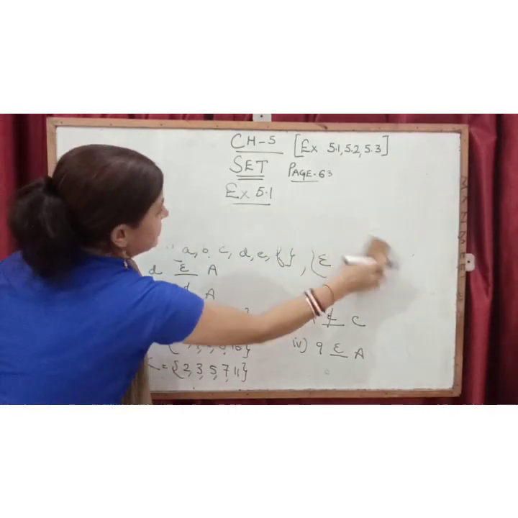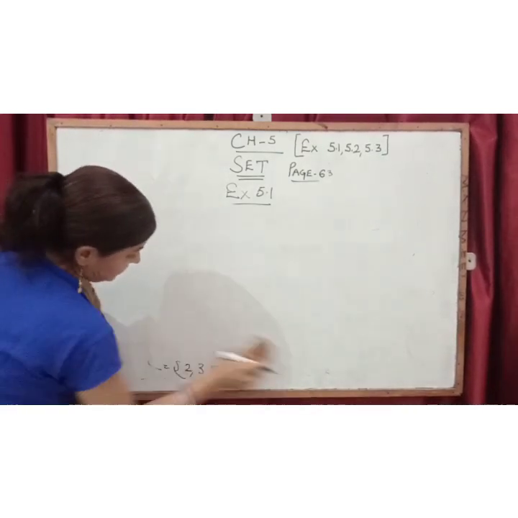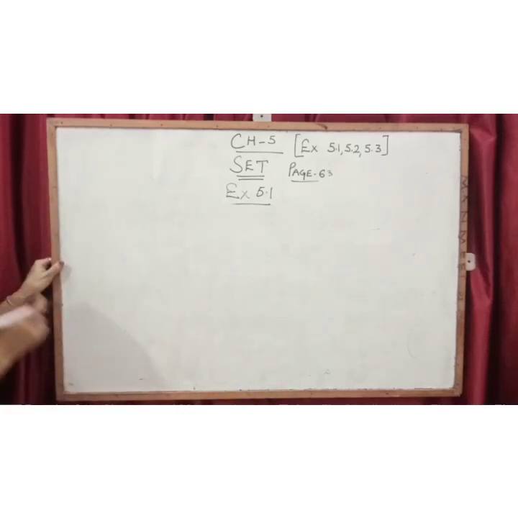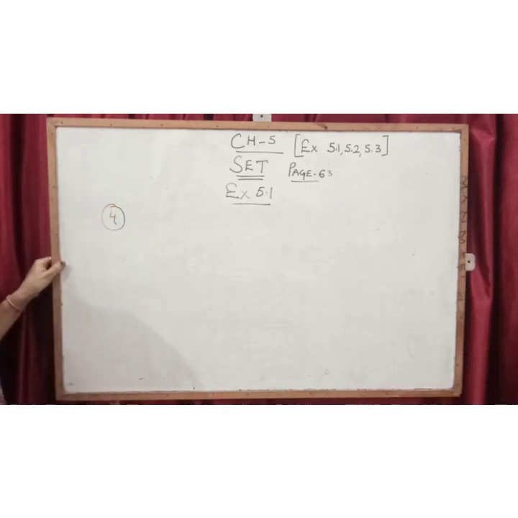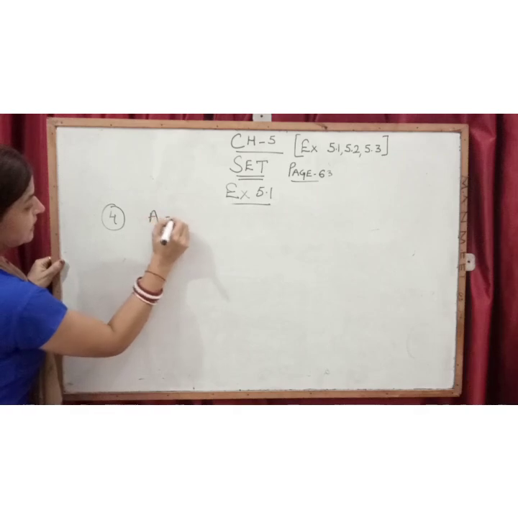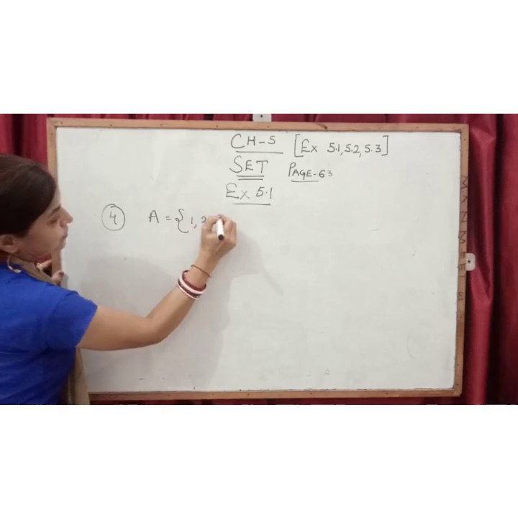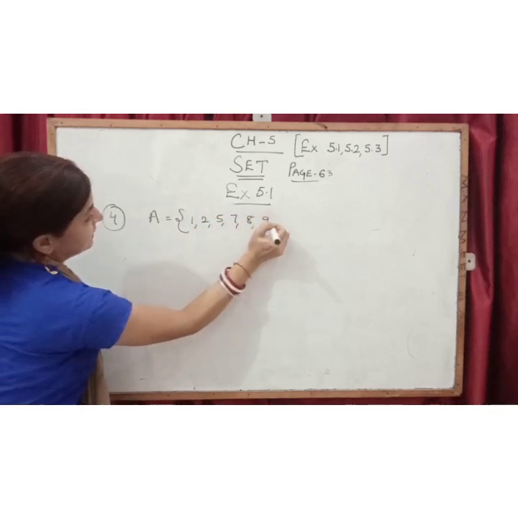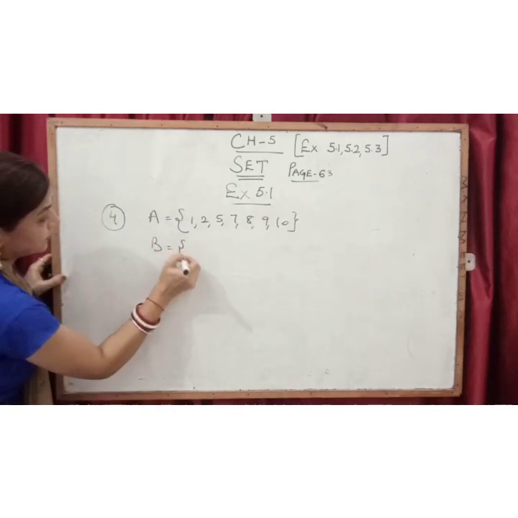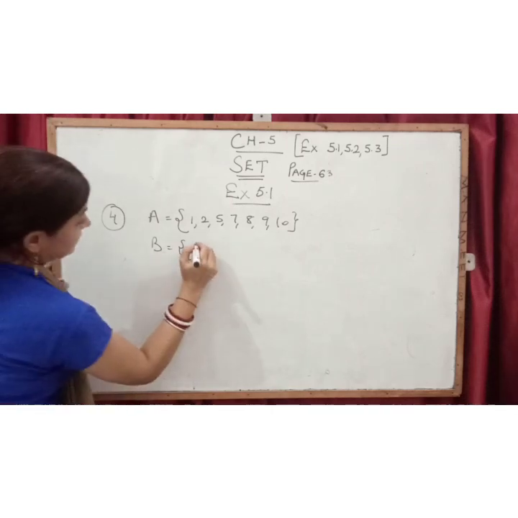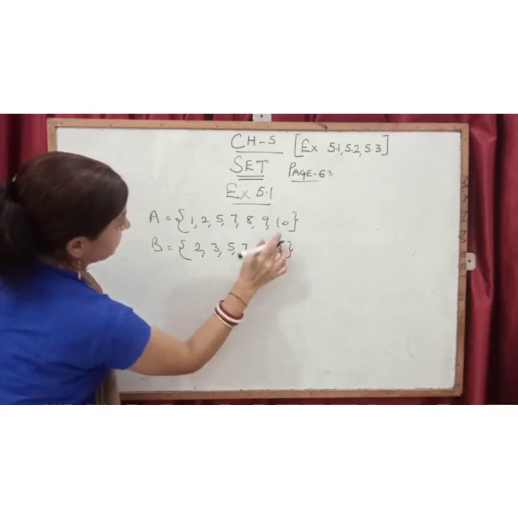Fourth one is the same thing we have to see, but here they have given us true or false. We have to just answer whether it is true or false. First of all I will write both the sets. A is equal to 1, 2, 5, 7, 8, 9, 10. And B is given here 2, 3, 5, 7, 11 and 13.